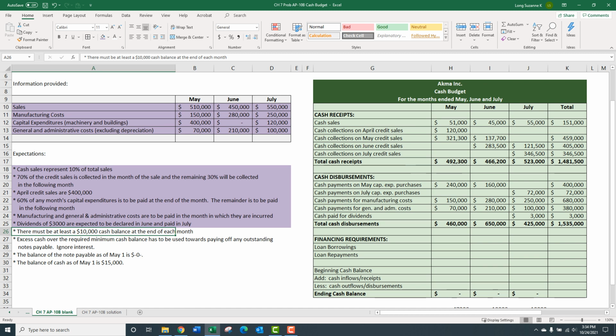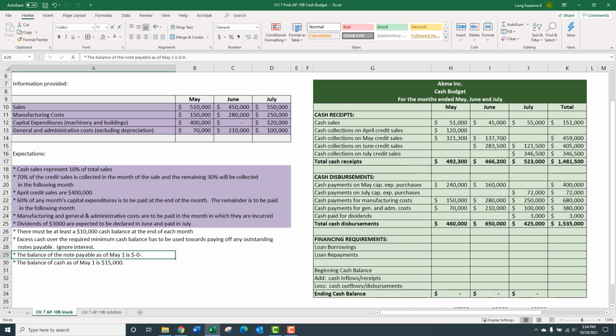So anyway, this particular arrangement is a minimum 10,000 cash balance. This is also good for businesses that have a big swing back and forth in cash. It can help with that. Excess cash has to be used to pay off any loan that's out there, any of these bank loans. So we'll play around with all this.